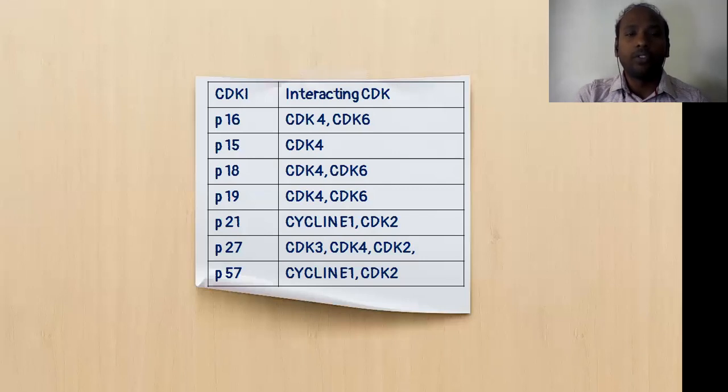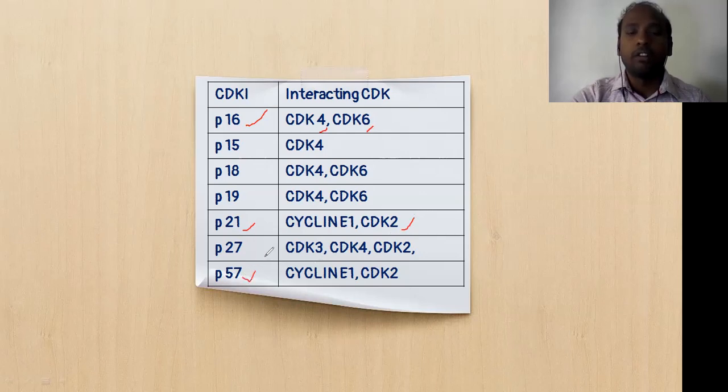So here a few of the CDKIs, where I stands for inhibitor, then these are CDKs. So CDK inhibitors and CDKs will be an important classification, and we should remember these few important things here. P16 can inhibit CDK4 and CDK6 action. P21 will be involved in DNA damage, where cyclin E1 and CDK2 will be inhibited and its function is to be stopped, and P57.